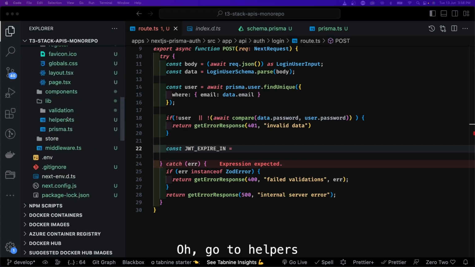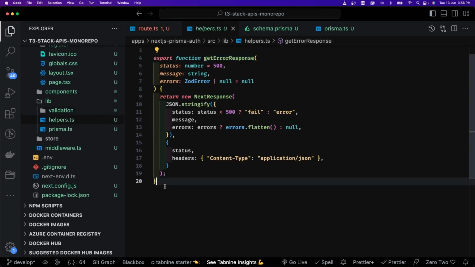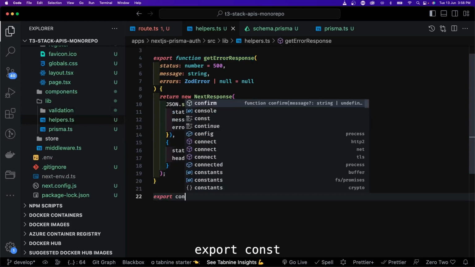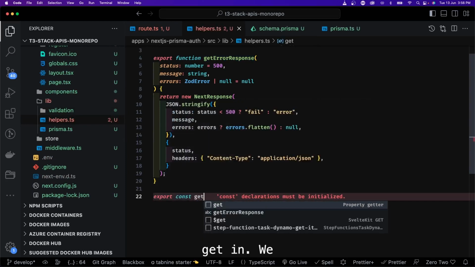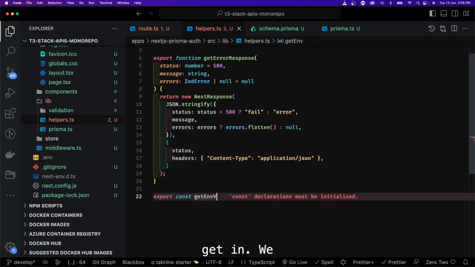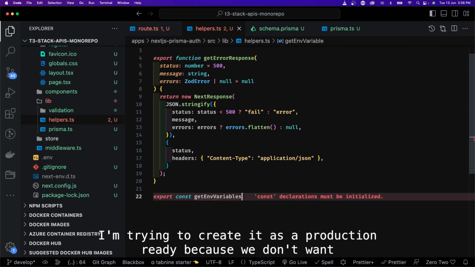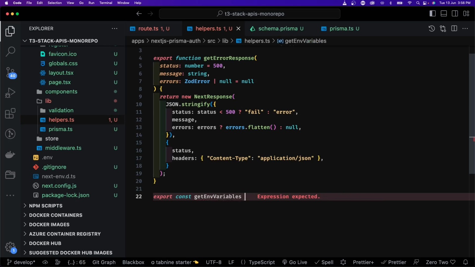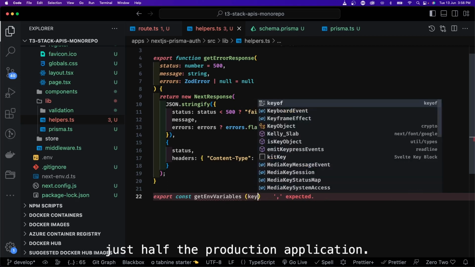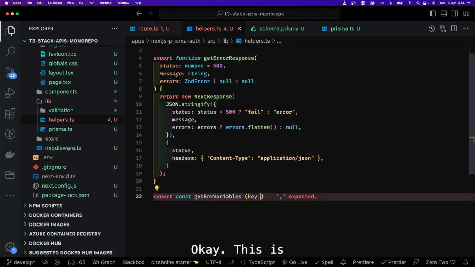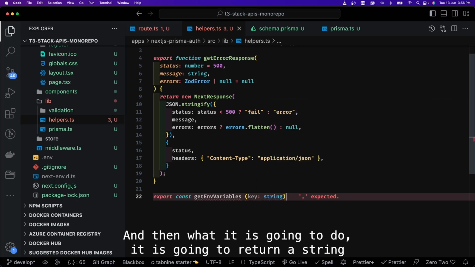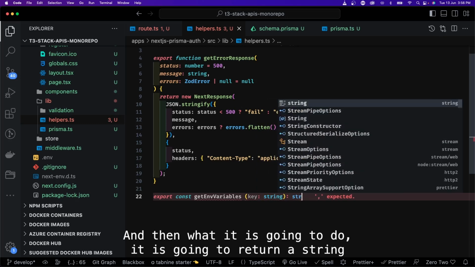So go to helpers, export const getEnv. I'm trying to create it as production ready because we don't want just a half cooked production application. This is of type string, let's say, and then what it is going to do, it is going to return a string.